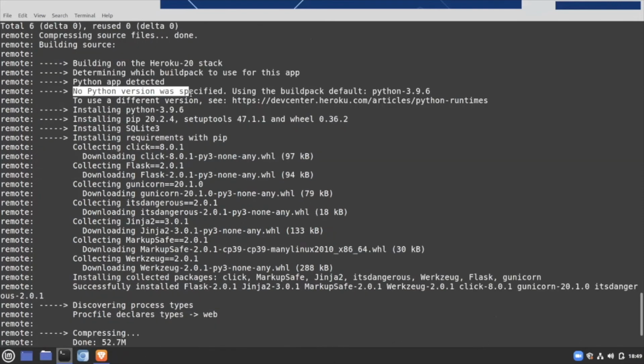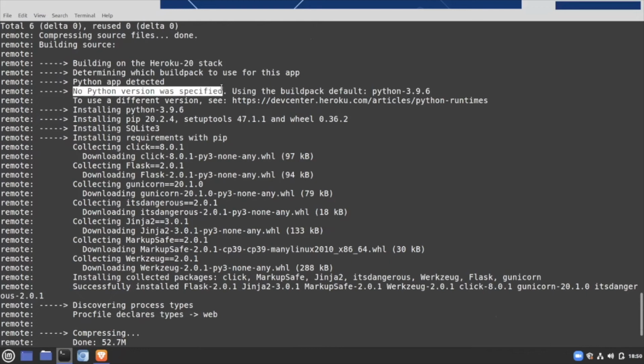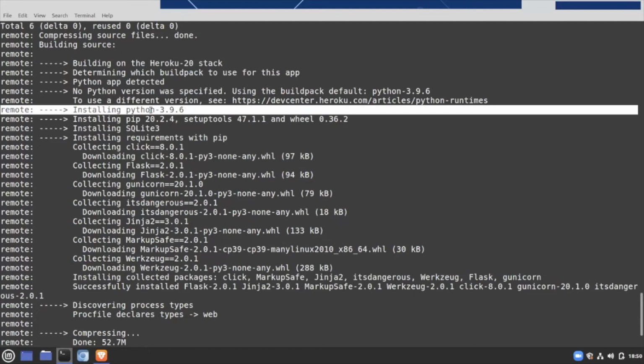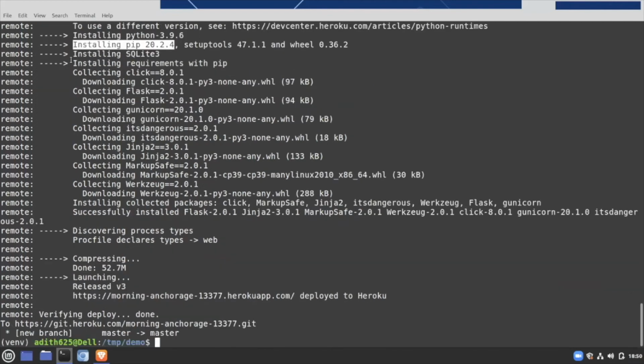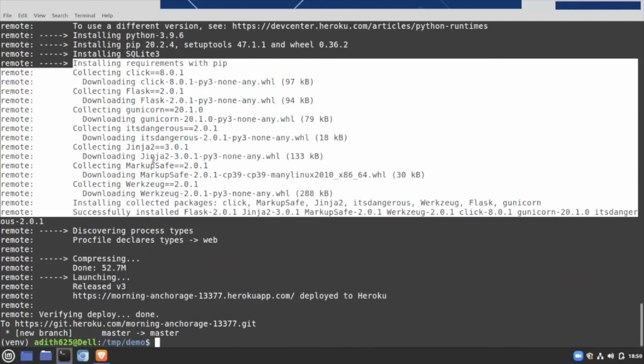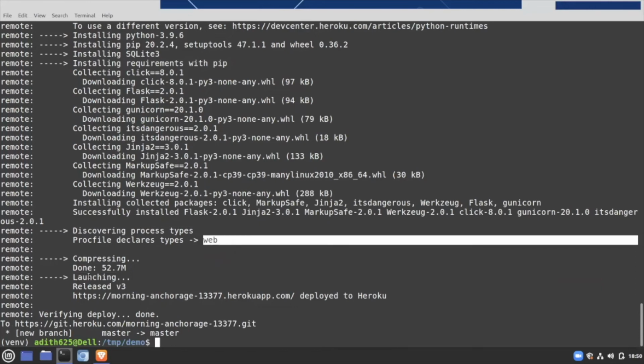No Python version was specified. If we want to specify a particular version, we need to create another file named runtime.txt, which will use that specific version of Python. Then it installs the latest version of Python, then pip, then the required dependencies that we had mentioned in requirements.txt. Then it discovers that the process type is web from the Procfile, and then it launches the app.